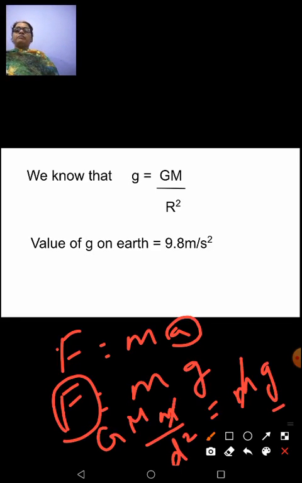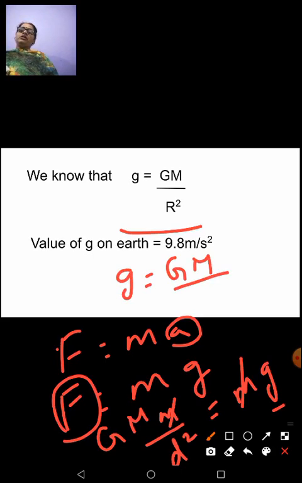So I get g is equal to GM upon r square, or this r square can be written as d square also, because it is just the distance between the earth's surface and the object falling towards it.